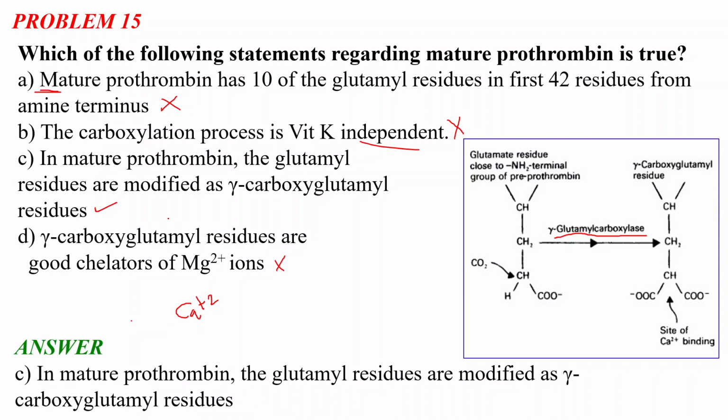In the previous slides we just discussed that prothrombin is converted to thrombin, which in turn converts fibrinogen to fibrin. And so remember why these options are incorrect. Option A, it is the immature prothrombin which has the 10 glutamyl residues, and the carboxylation process is vitamin K dependent. In mature prothrombin, glutamyl residues are modified as gamma-carboxyglutamyl residues, and option D, it is a good chelator for the calcium ion, not for the magnesium ion.